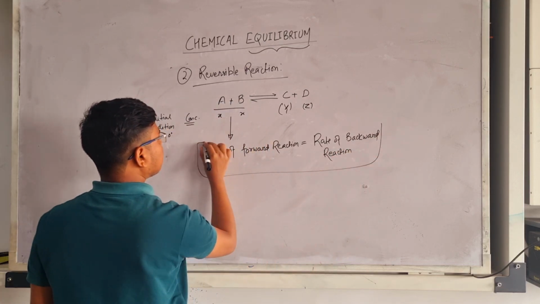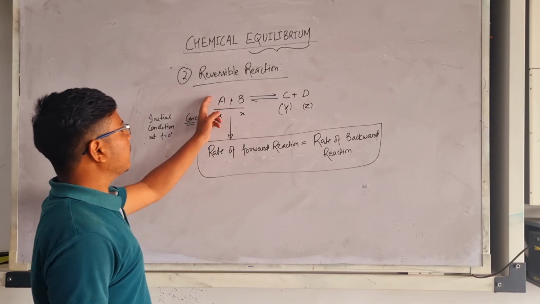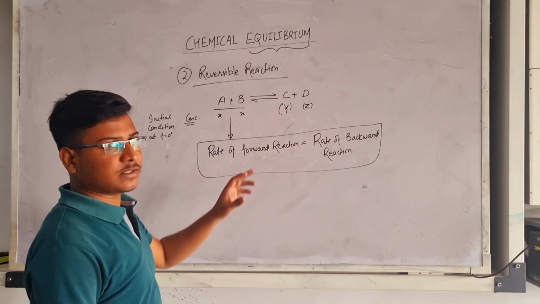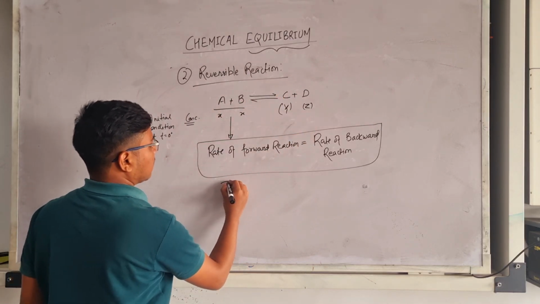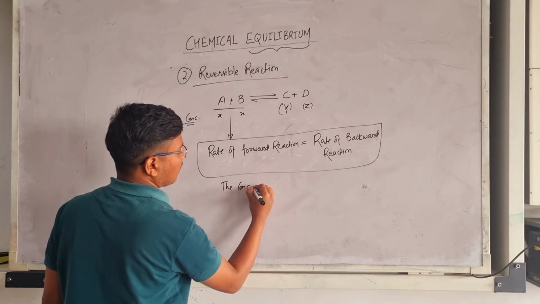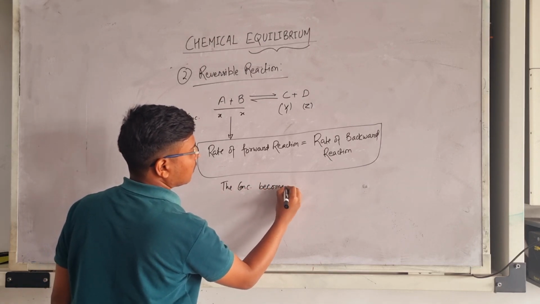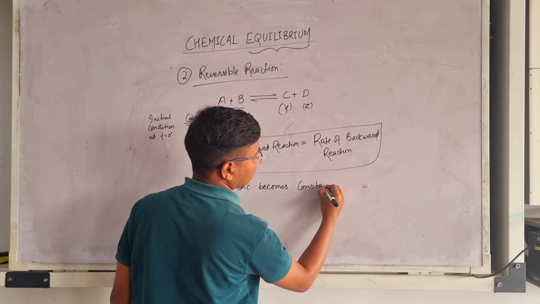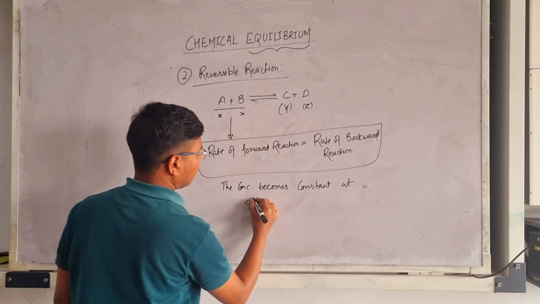So in this case, the concentrations of A plus B and C plus D will become constant. The concentration becomes constant at chemical equilibrium.